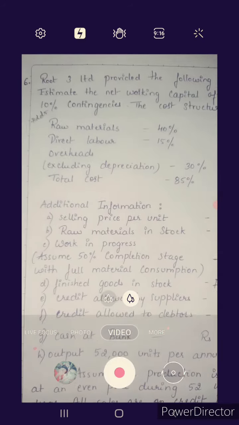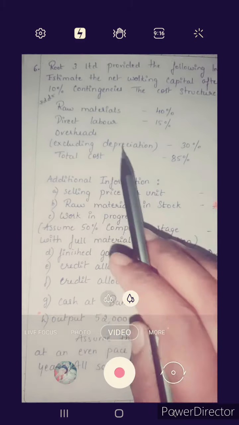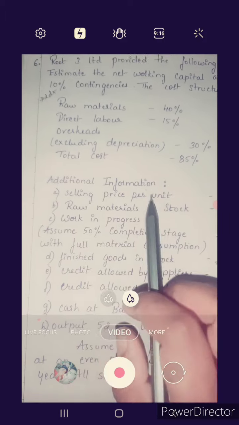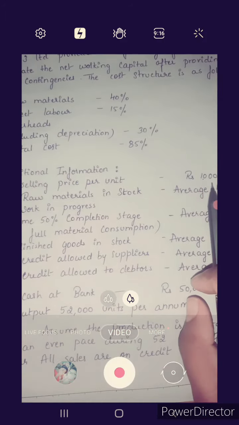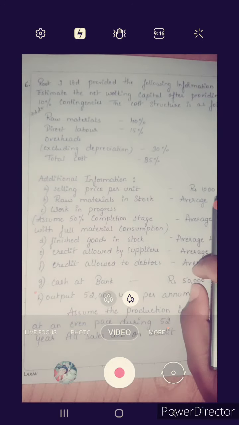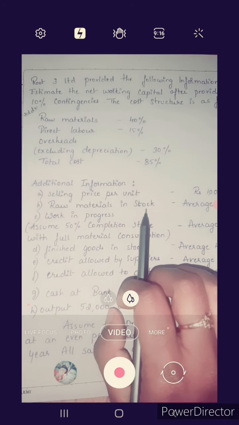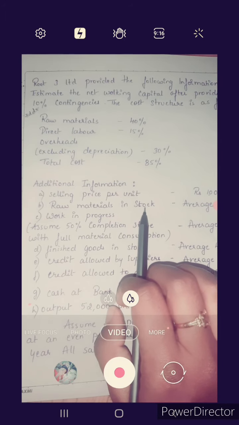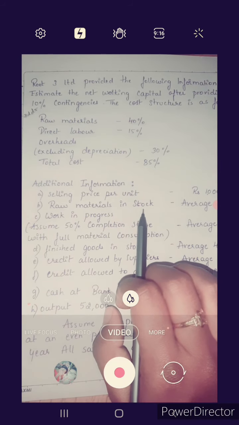So this is the information given. Additional information: selling price per unit is rupees 1000. Raw materials in stock, that is inventory, is on average 4 weeks.